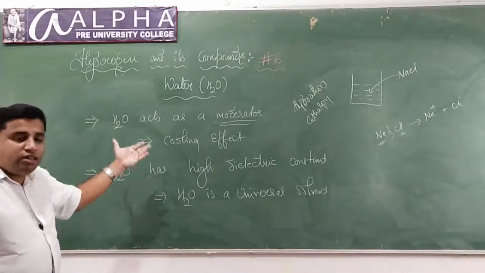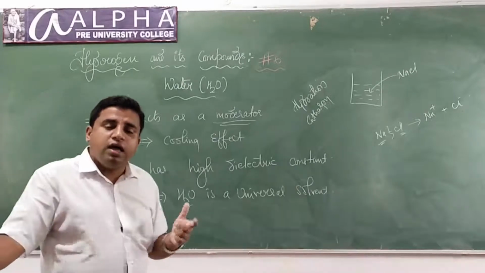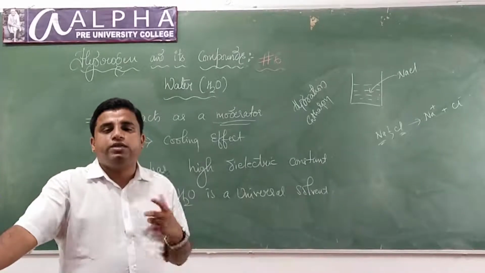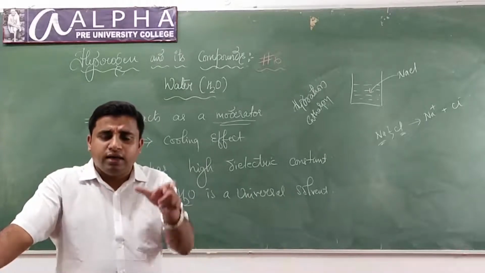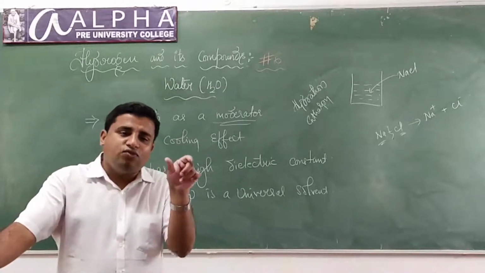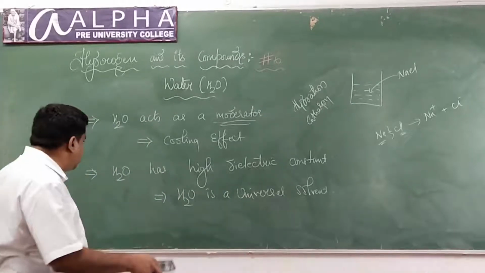So these are all the different and unusual physical properties of water in the solid state and in the liquid state. Now let us talk about the structure of water in the vapor phase and in the solid state. Shall we talk about the structure? Yes.